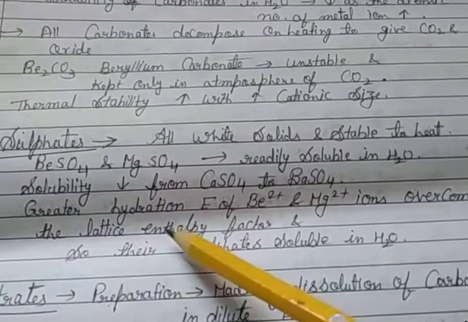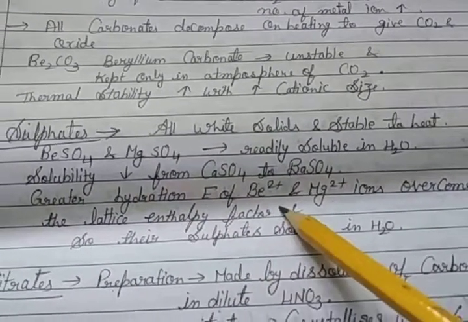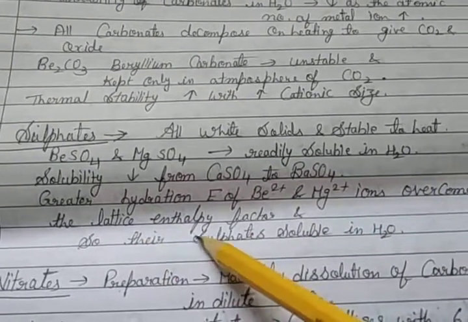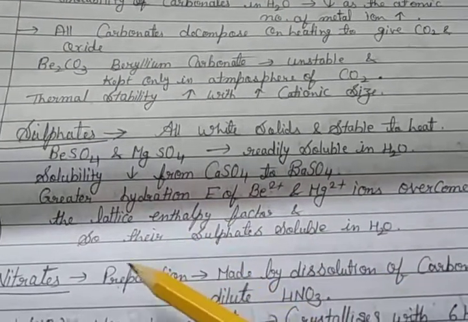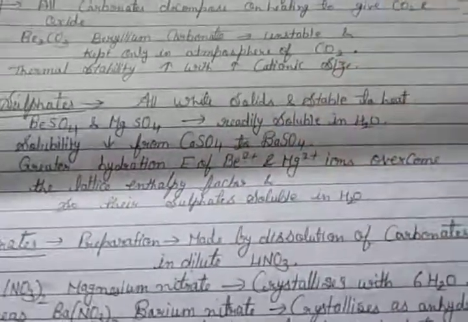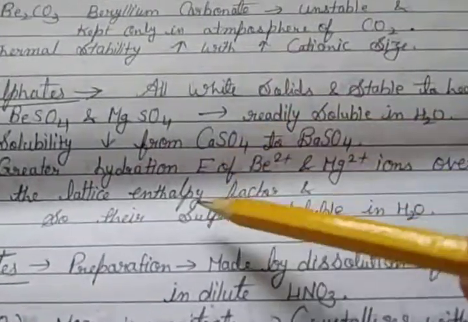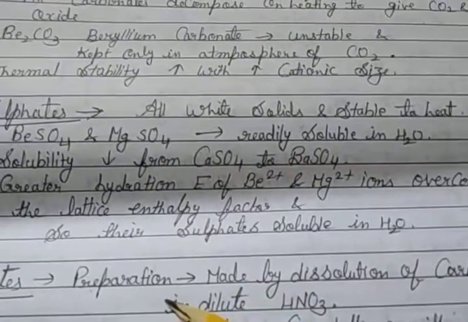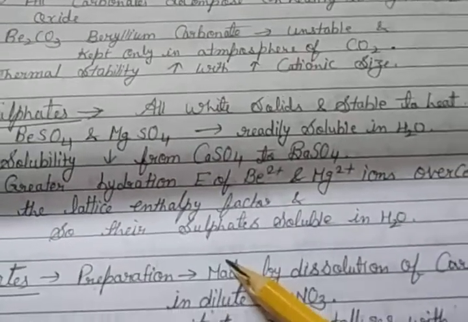The greater hydration enthalpy of beryllium 2+ and magnesium 2+ overcomes the lattice enthalpy factor, so their sulfates are soluble in water. So the reason is hydration enthalpy: beryllium and magnesium ions have greater hydration enthalpy, which overcomes the lattice enthalpy factor, so their sulfates are soluble in water.